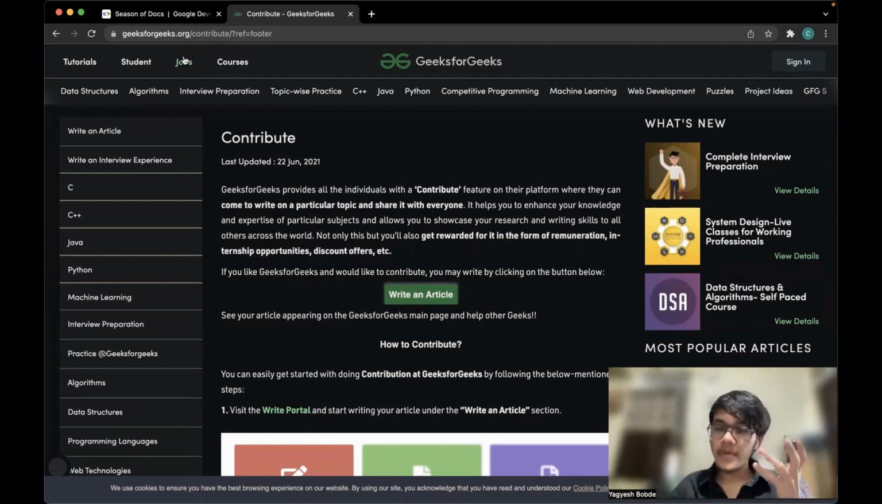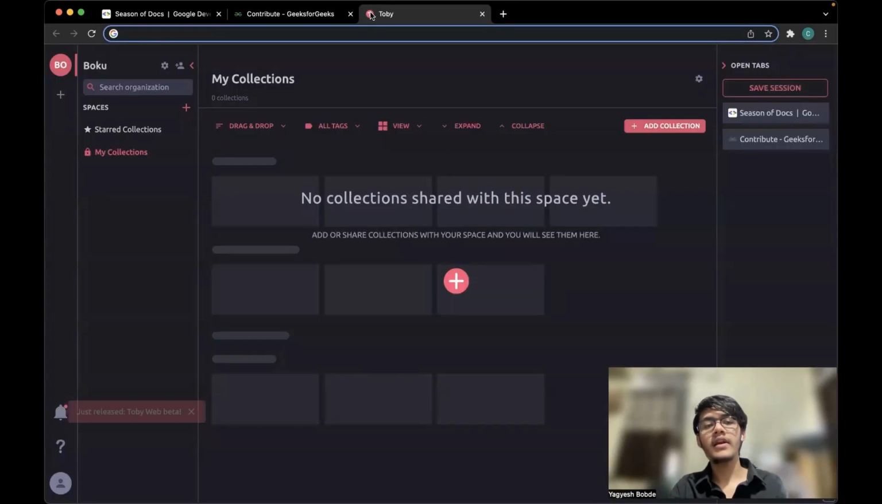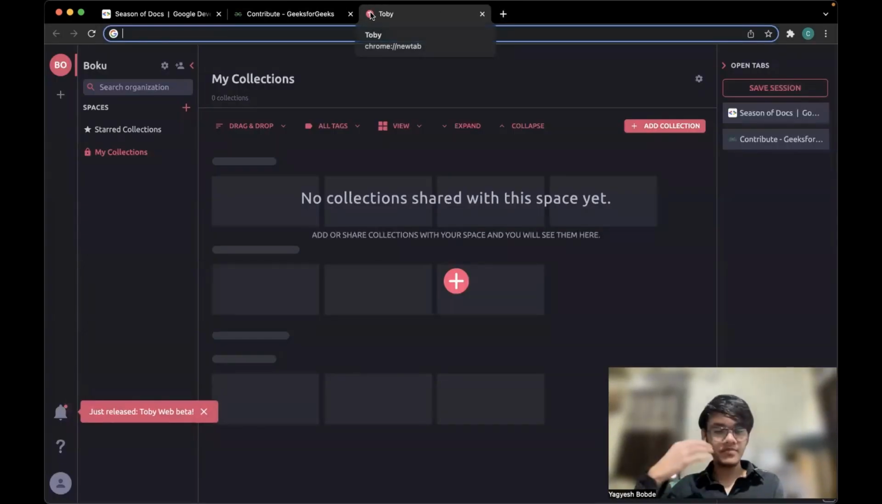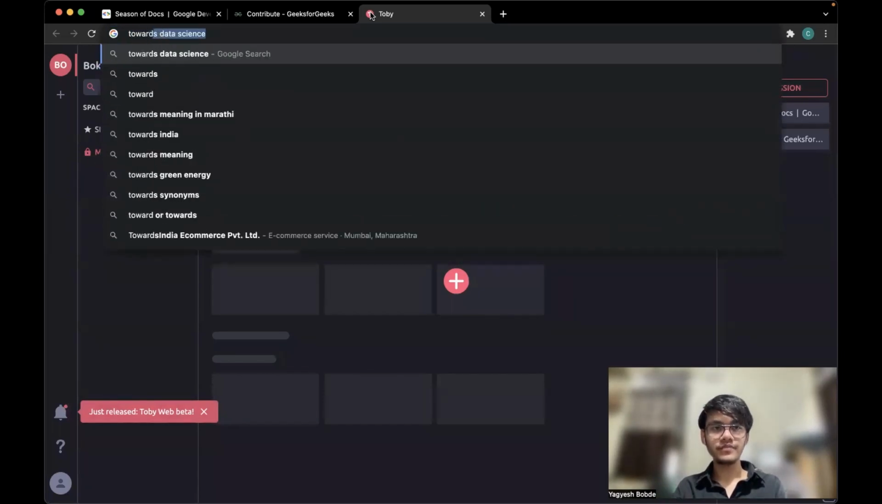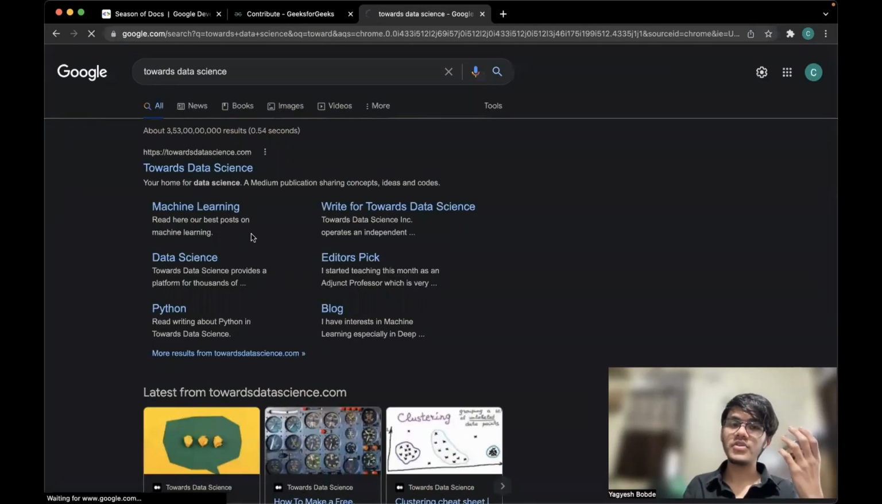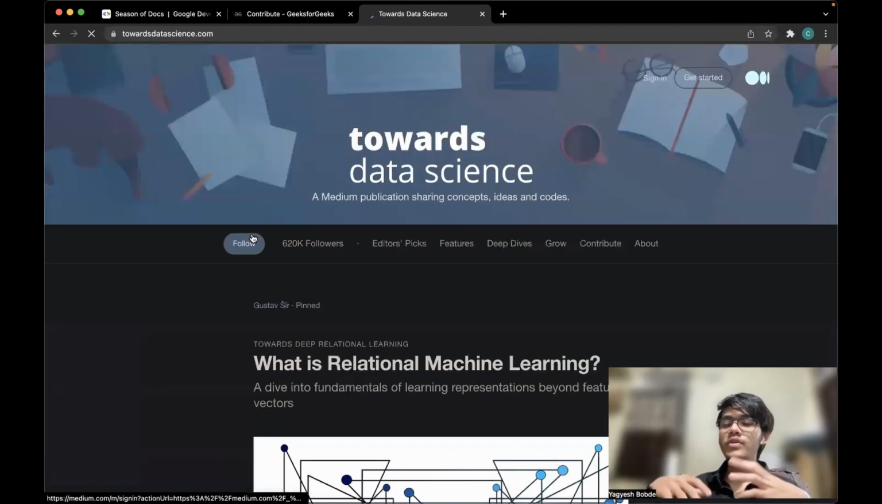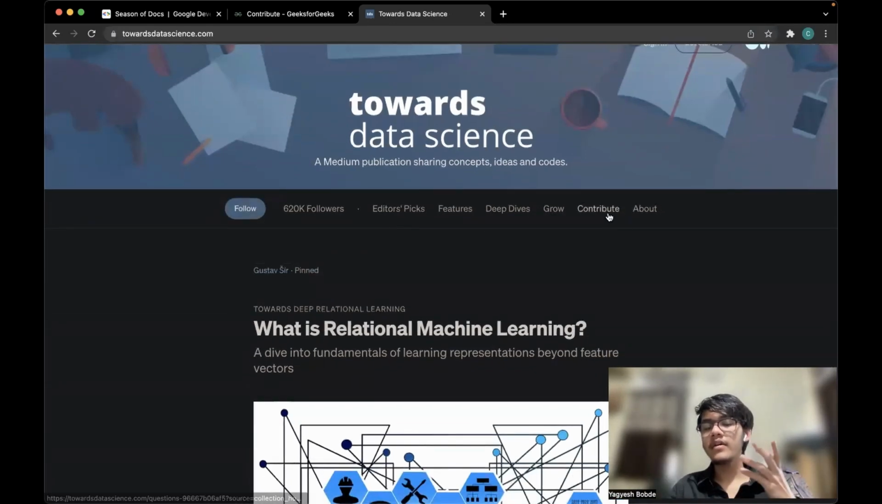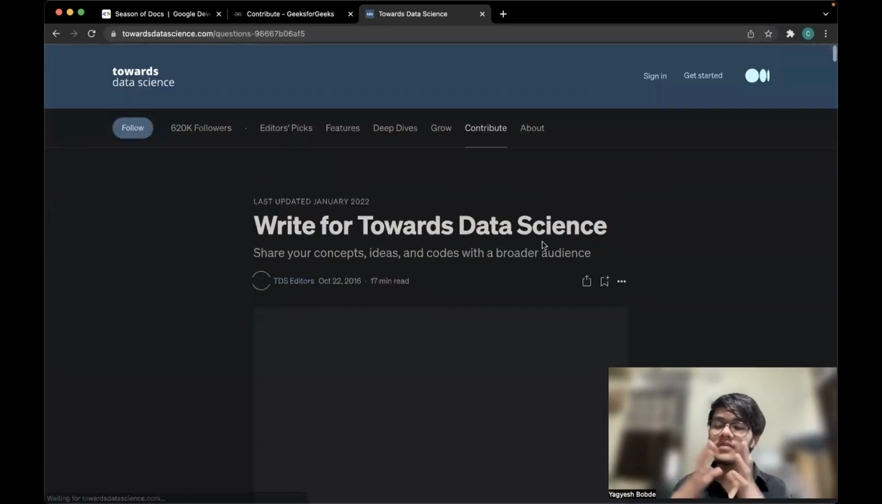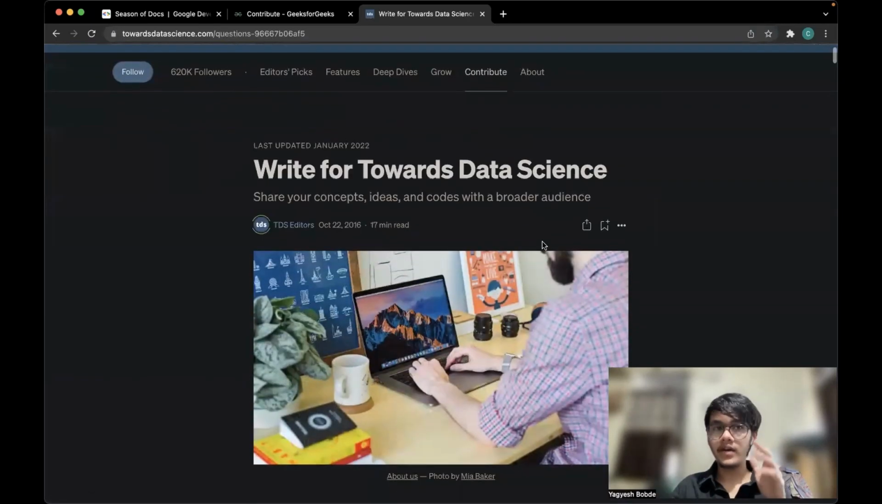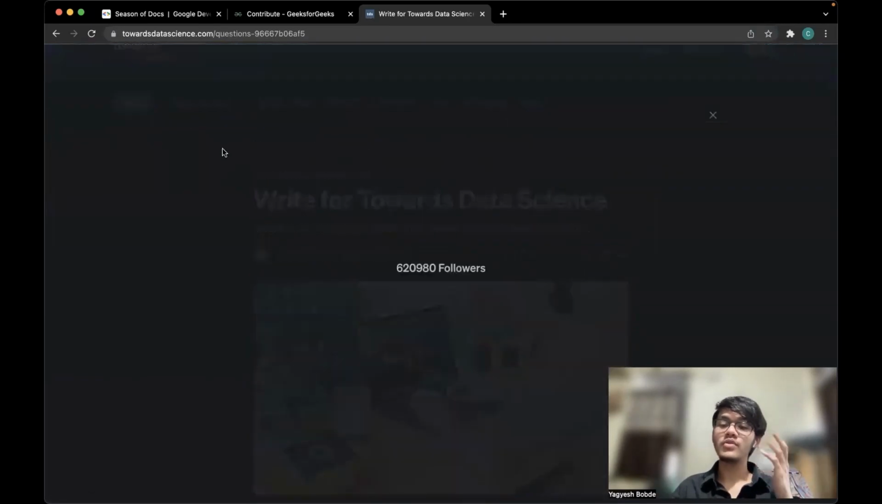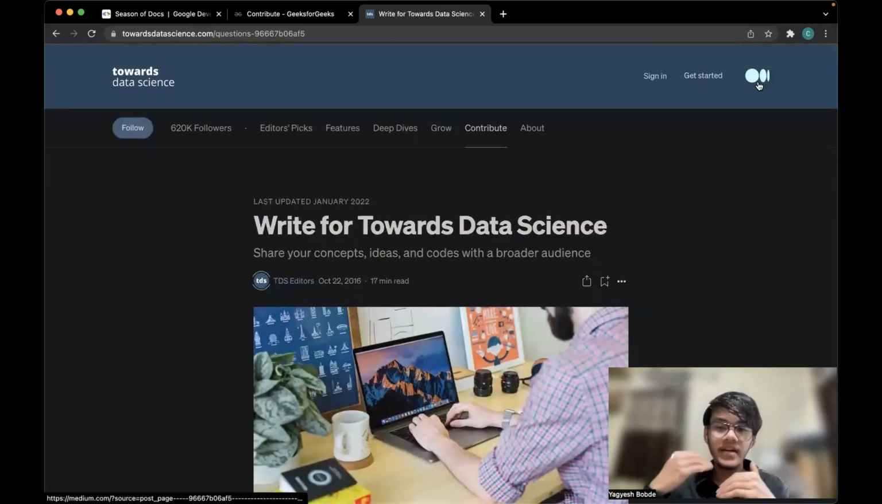Other than that, maybe you can write on Medium, right? Medium has many publications that you can directly write to. For example, I'm a machine learning enthusiast, so I follow Towards Data Science. This is a pretty huge organization for machine learning, and what you can do is write an article and directly click on the contribute section, and you can send them that, and if they accept it, they'll publish it on their own website, and they have 620K followers. So a huge audience will read your article. Or what you can do is just publish it on your own account. Just sign in, create your account, and you can publish your own articles.